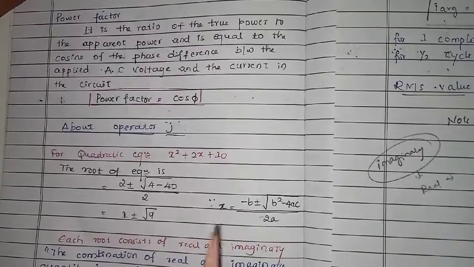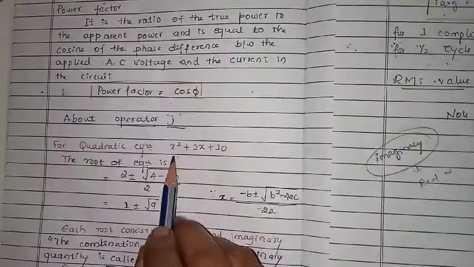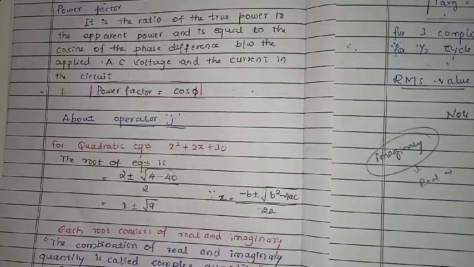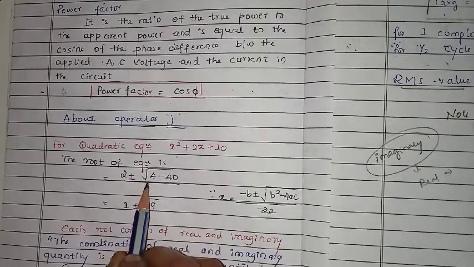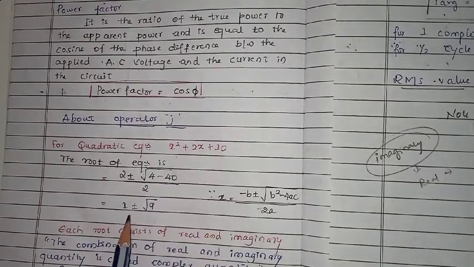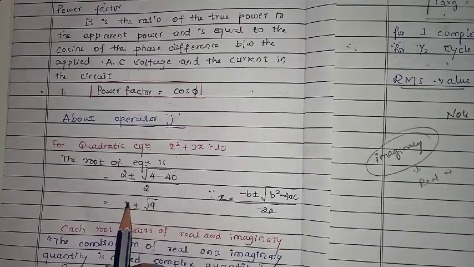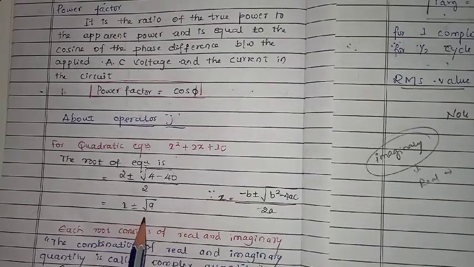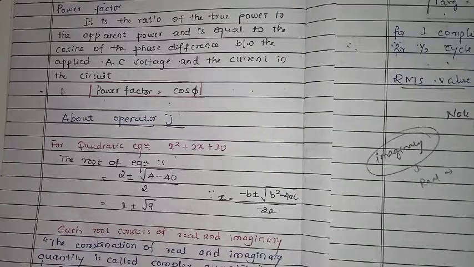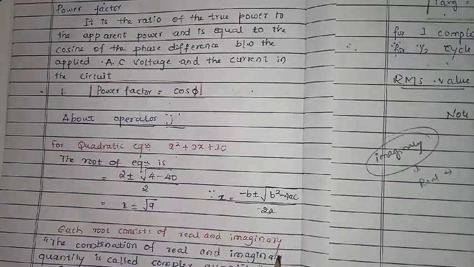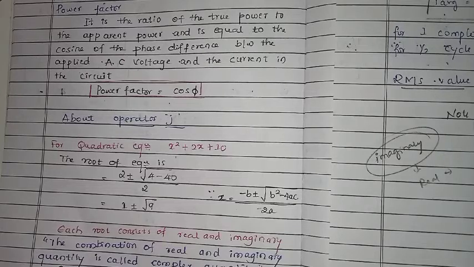For the quadratic equation, let's consider the equation x square plus 2x plus 10. The root of this equation is 2 plus or minus square root of 4 minus 40, by 2. After solving this, we got 1 plus or minus root of 9. Each root consists of a real and an imaginary number.